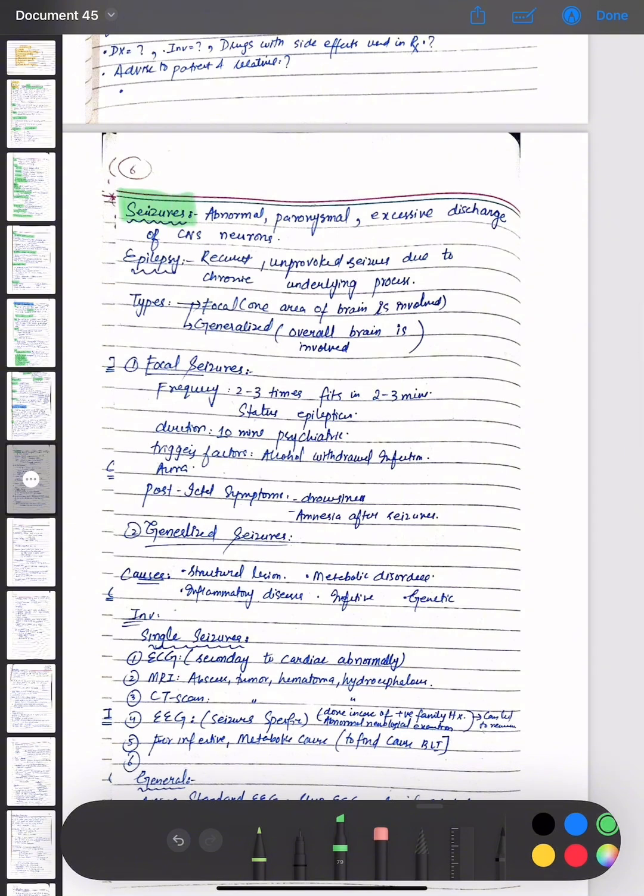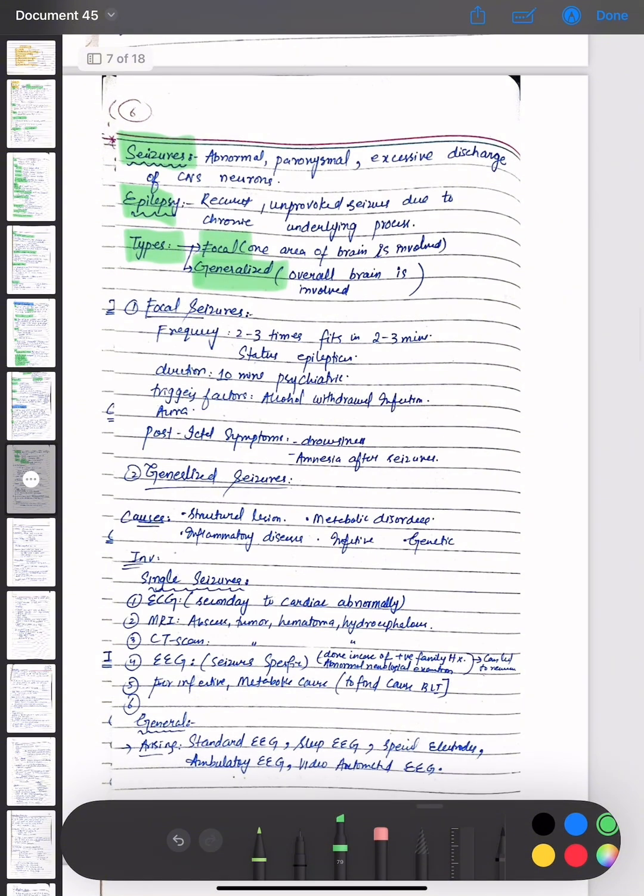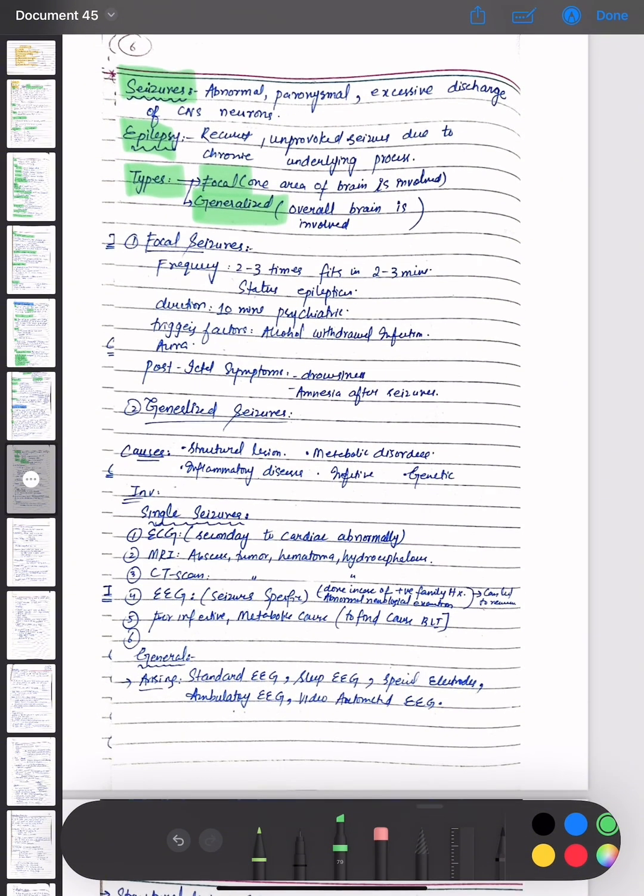Seizures are abnormal paroxysmal excessive discharge of CNS neurons. Epilepsy is recurrent unprovoked seizures due to a chronic underlying process. The types are focal, where one area of the brain is involved, and generalized, where the overall brain is involved. We have 2 types, focal and generalized.